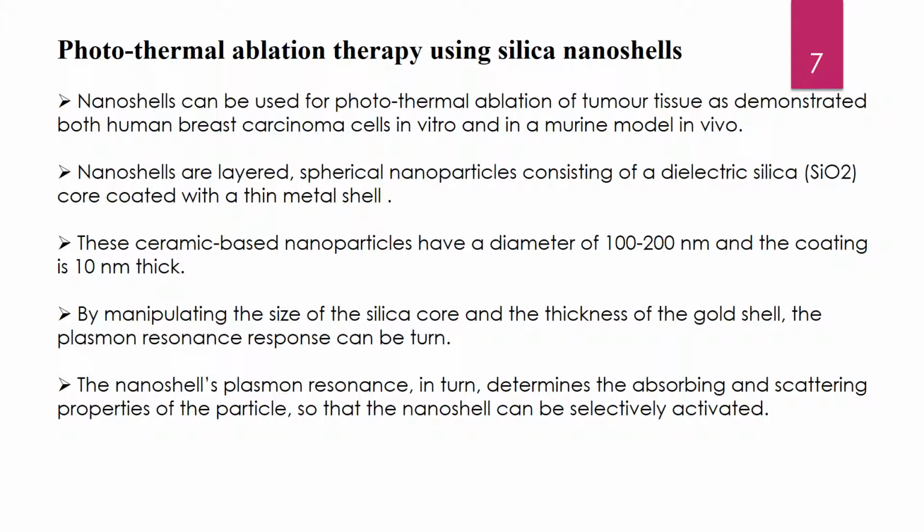These ceramic-based nanomaterials have a diameter of 100 to 200 nanometers and the coating is 10 nanometers thick. By manipulating the size of the silica core and the thickness of the gold shell, the plasmon resonance response can be tuned. A nanoshell's plasmon resonance in turn determines the absorbing and scattering properties of the particle, so that the nanoshell can be selectively activated.